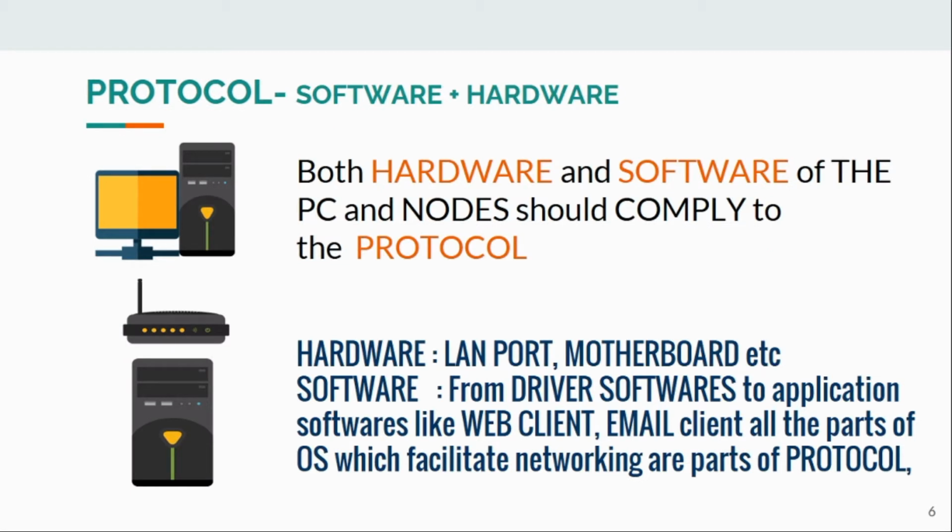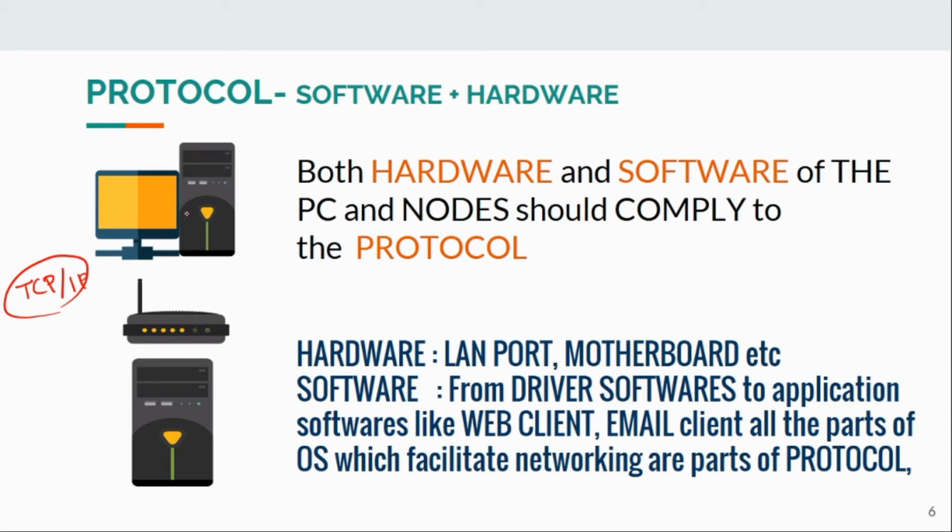Now, both hardware and software involved in data communication should adhere to the protocol for which they are designed. The main protocol suite used for the internet is TCP/IP. The PC should be installed with TCP/IP software.